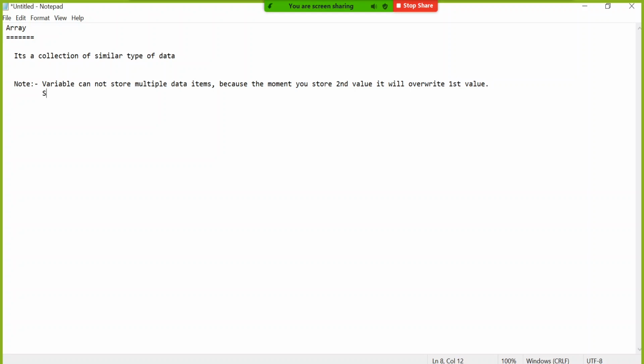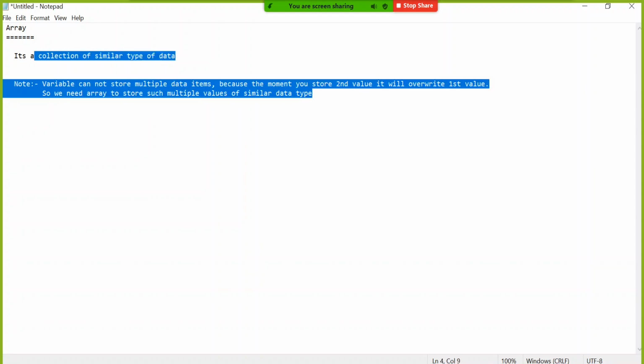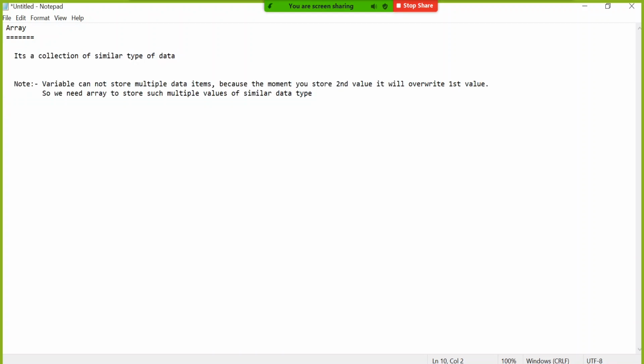So we need an array to store such multiple values of similar data type. So this is some understanding before proceeding to how to use loop. So now comes how to use loop. So first is how to declare an array.